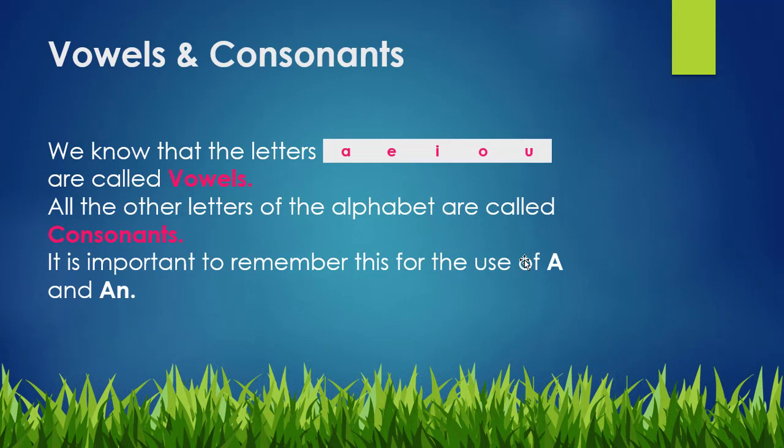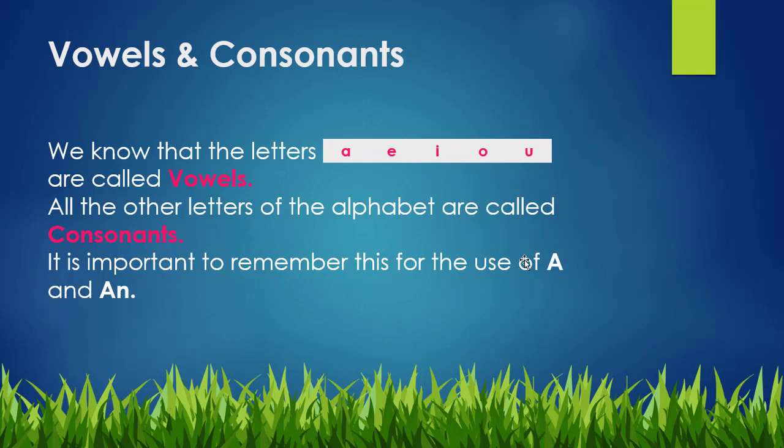My dear students, we all know about vowels and consonants. We have read it in our earlier classes. We know that the letters A, E, I, O, U are called vowels. All the other letters of the alphabet are called consonants.